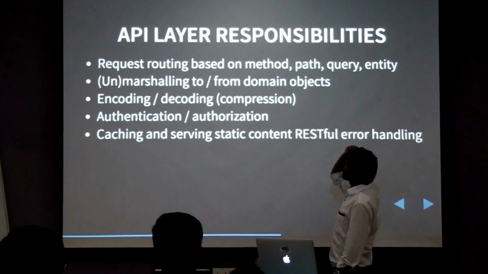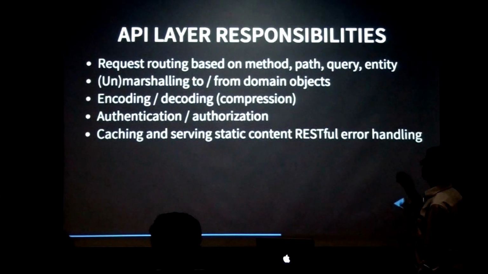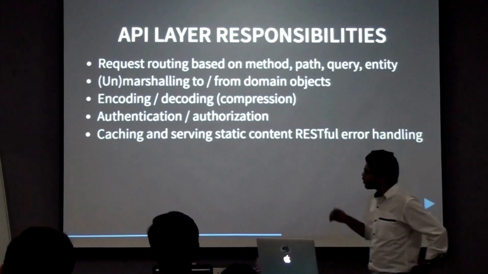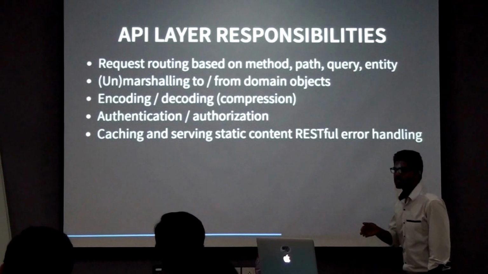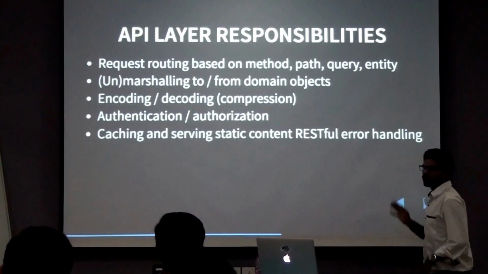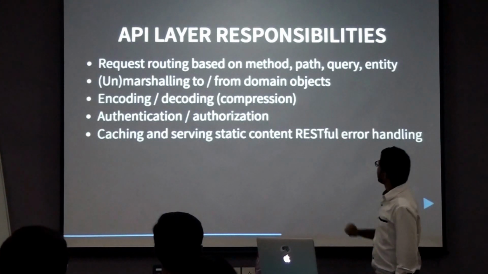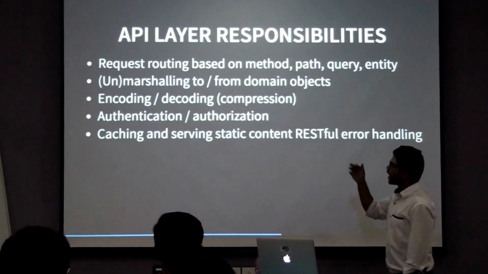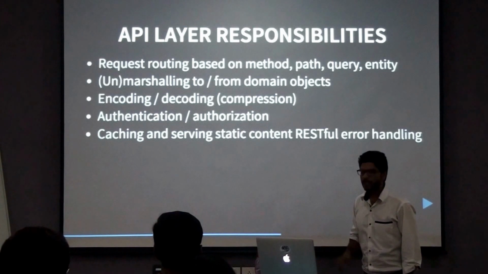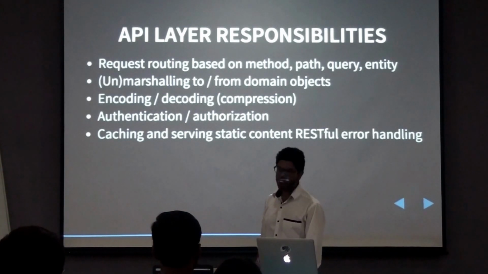So basically the API layer is responsible for request routing based on method, path, query or entity. Let's say you want to do something based on a POST request or maybe a GET request. This layer will be responsible for deciding where to route the request based on the method or the query parameter, etc. It will be doing encoding, decoding, compression using gzip, authentication, authorization, and it also has support for caching.